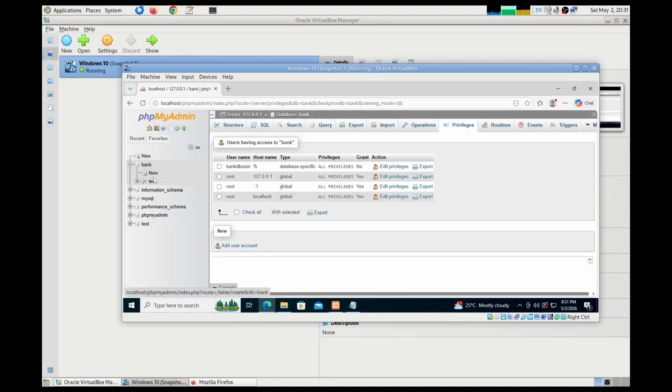And once a database is created and a user is created with sufficient privileges, then it is possible, for example, from an application to connect to the database and perform various tasks. That is not via a database administration interface like this. The bankDBuser with the corresponding password can be mentioned in an application, for example, a configuration file, which can be used by an application to connect to the database and perform various tasks.